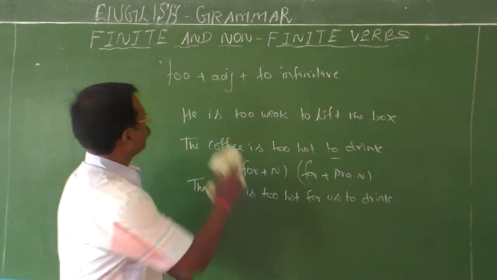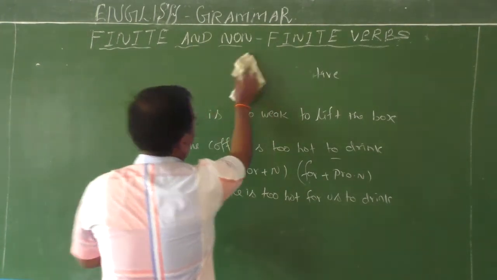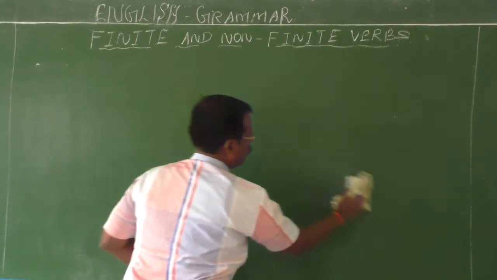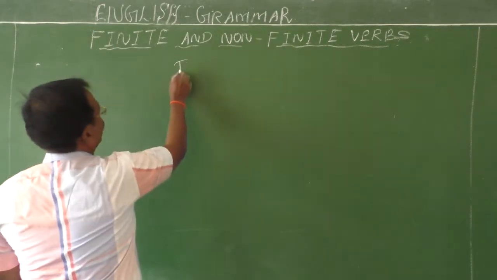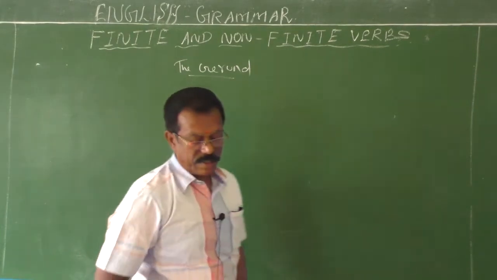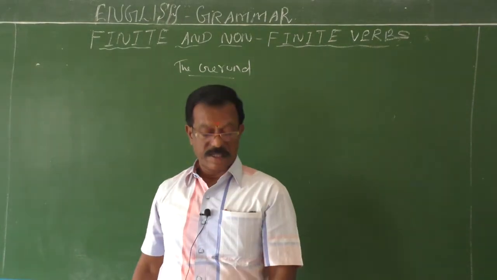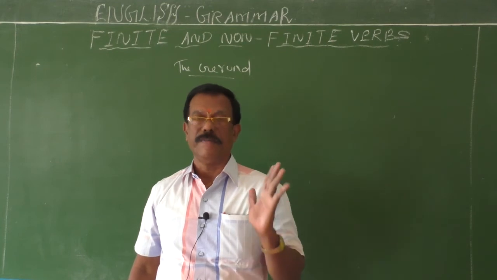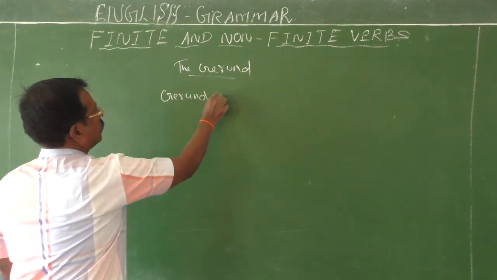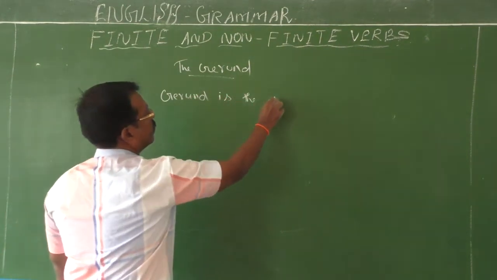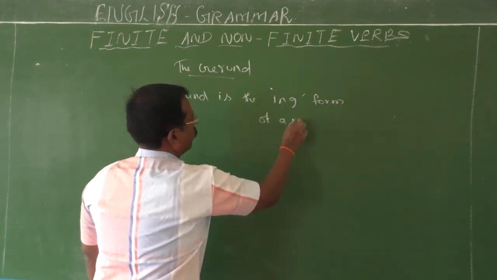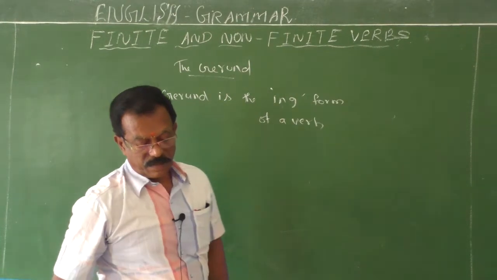Okay, fine. So the second important kind of non-finite verb is the gerund. So the first one is the to-infinitive. We have finished. Then second, gerund. What is a gerund? A gerund is an ing form of a verb. First definition: gerund is the ing form of a verb.